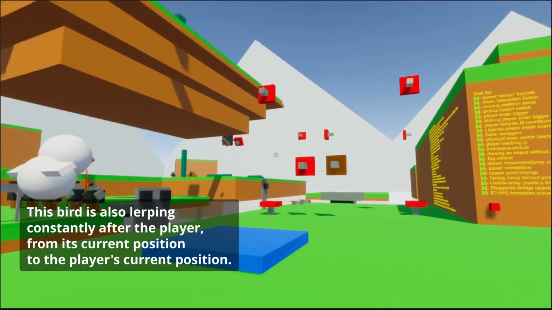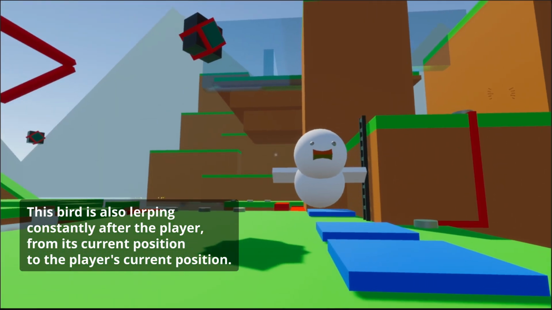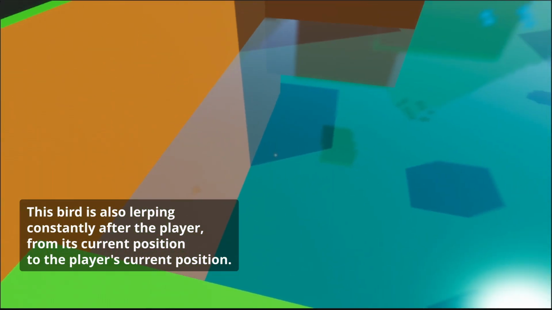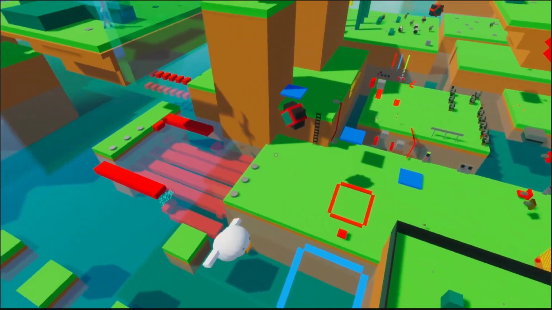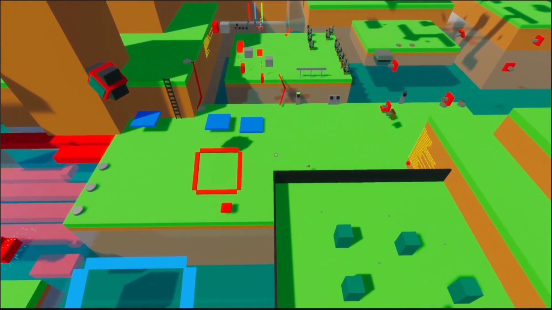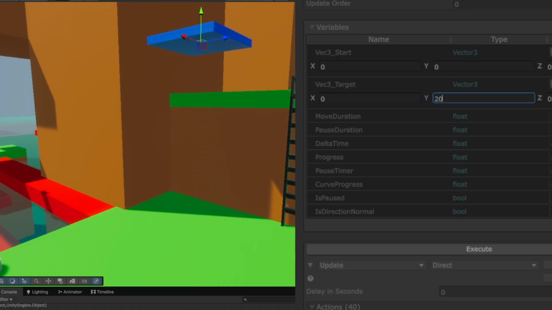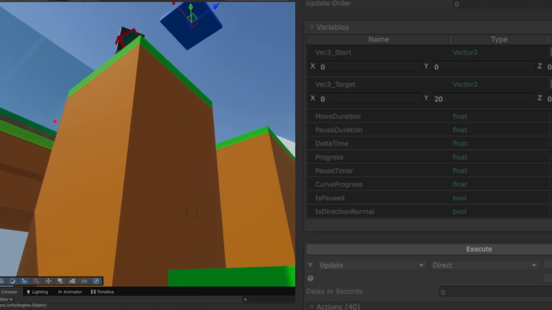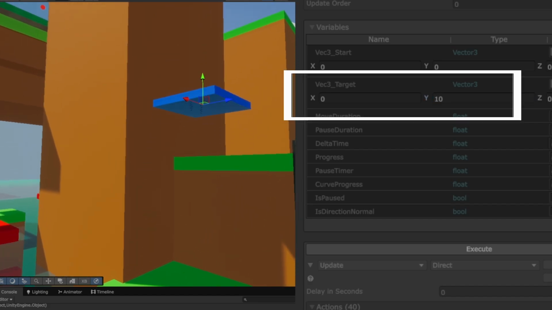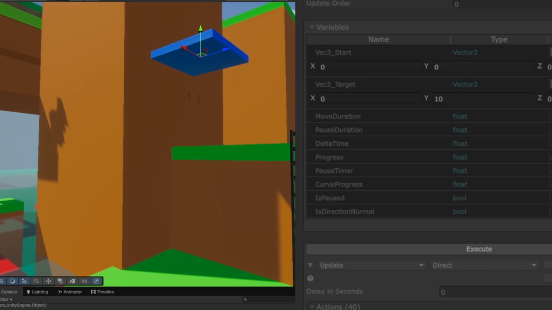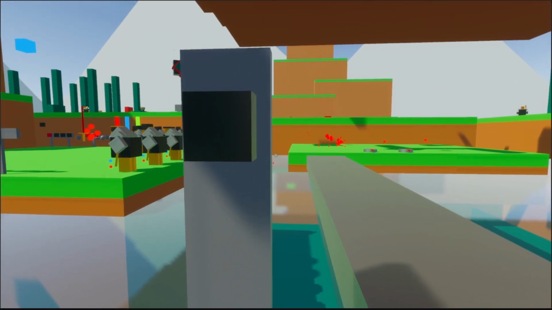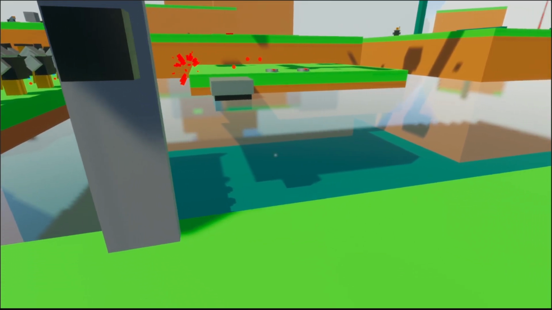Lerps are great to someone completely beginner level like me, because just being able to do this without relying on an animator opens up so many doors now. I don't need to have a separate animator controller for every small movement now. What I also like about this, compared to relying on an animator, is that doing things this way also makes it simple to tweak positions and timing of the movement anytime mid-game by just changing the variables I created for it. Something I couldn't do with animations, which isn't able to adapt to dynamic changes during gameplay, unless you want to animate every single variation beforehand and have tons of transitions to make sure it all flows together. It's just not viable in a game environment.